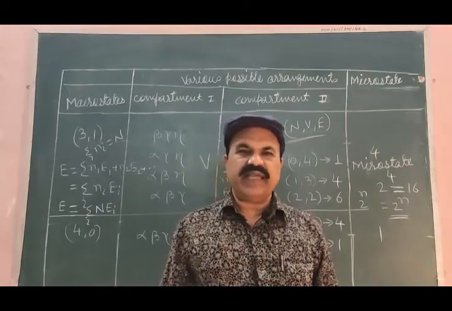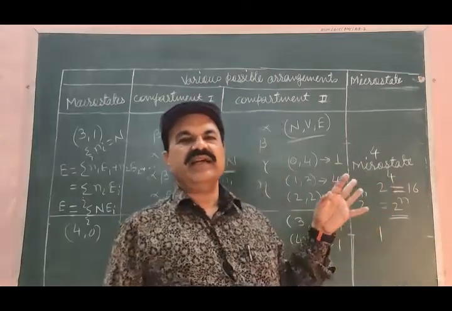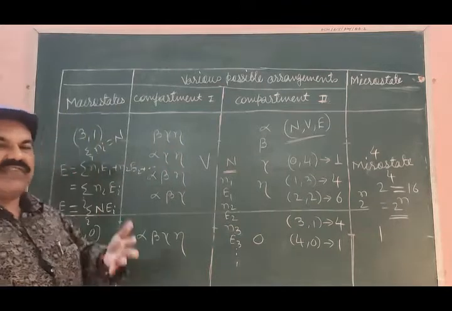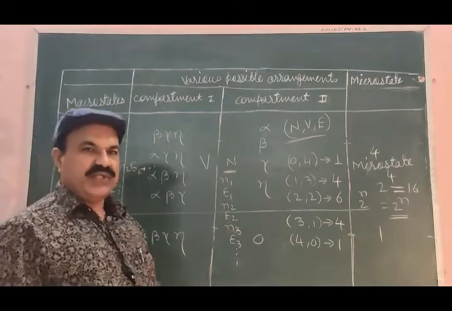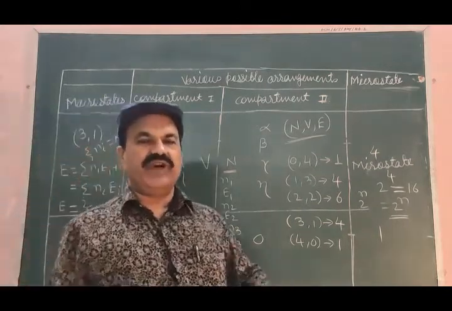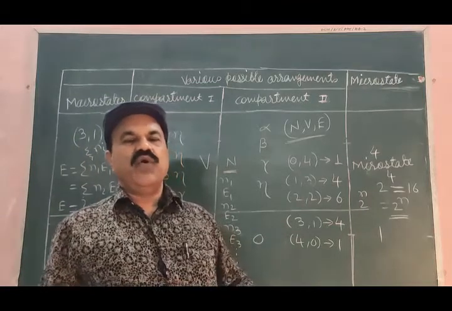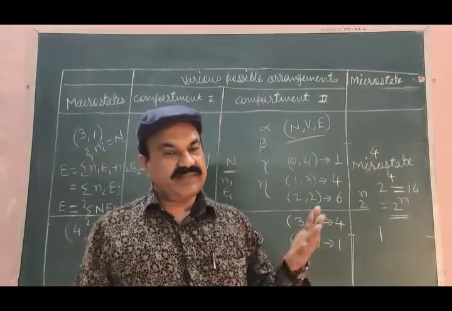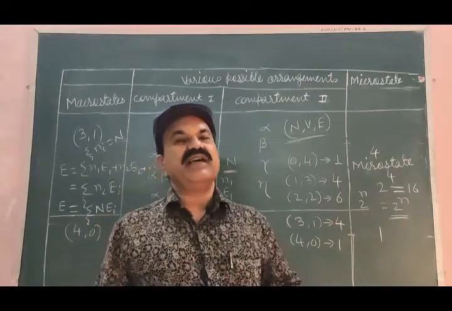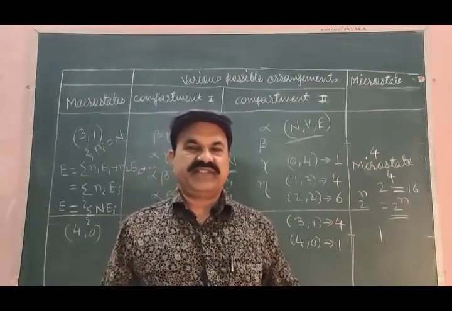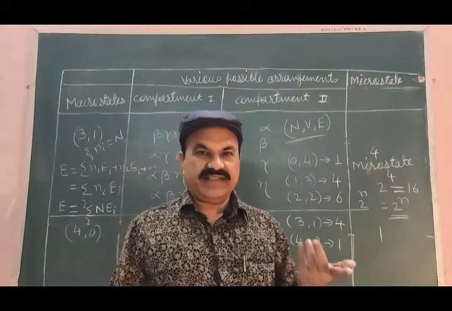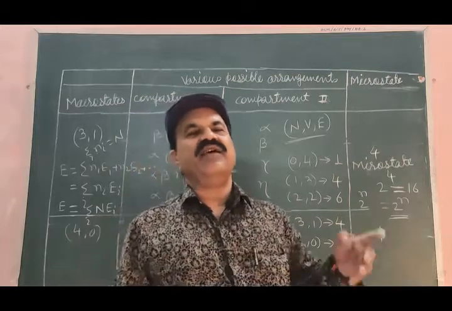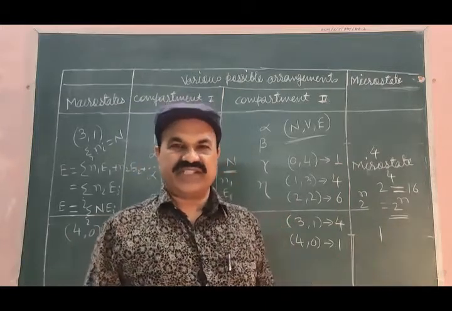A system may lie in any one of the macro states. In the earlier example, we have seen 5 macro states: 0, 4; 3, 1; 2, 2; 1, 3; 0, 4. The system can lie in any of these macro states, and the corresponding macro state may lie in any of the micro states.